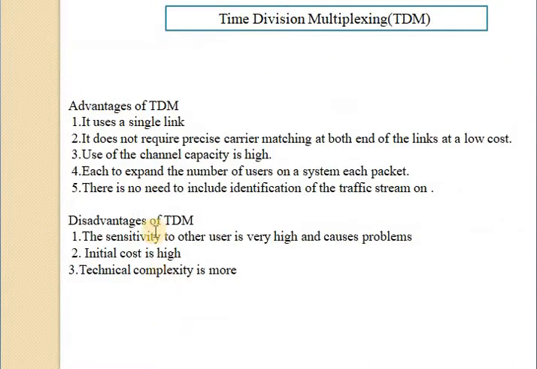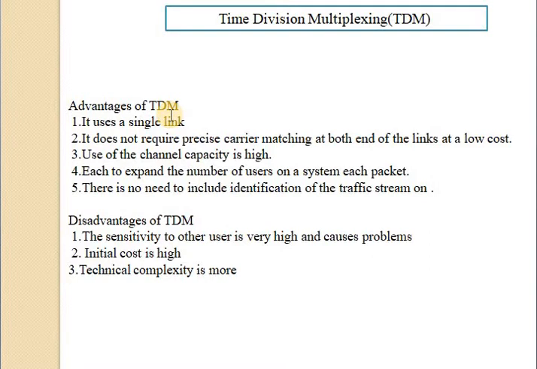First of all, we see the advantages of TDM. After that, we discuss what is meant by synchronous TDM and what is meant by asynchronous TDM. It uses a single link. Time division multiplexing uses a single link.